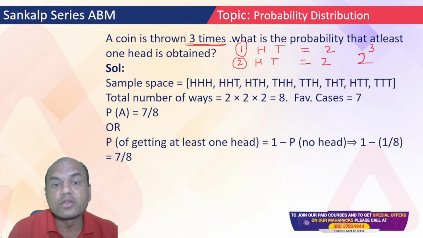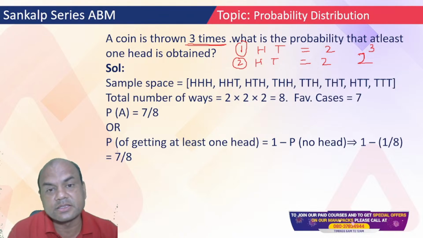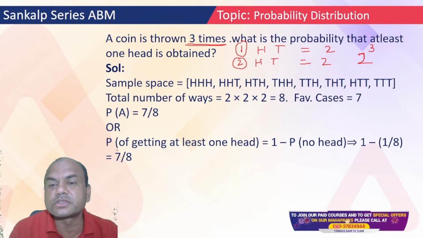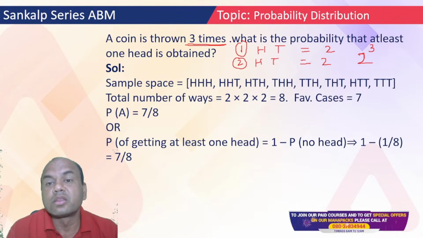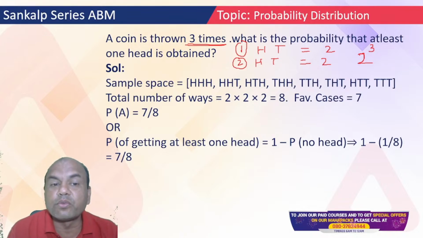Okay. So now find the answer. It is either HHH. See here, 3 times I am throwing the coin. So I can get all heads also, or head tail, or head tail head, tail head tail, and all these. Here you see these are 8 possibilities available. Now what is asked in the question? What is the probability that at least one head is obtained?